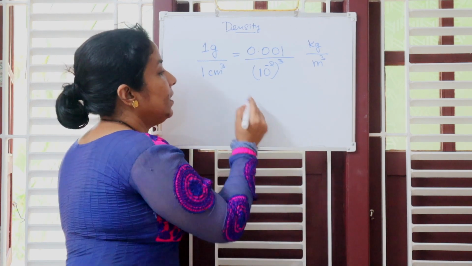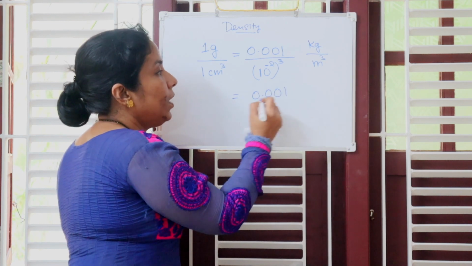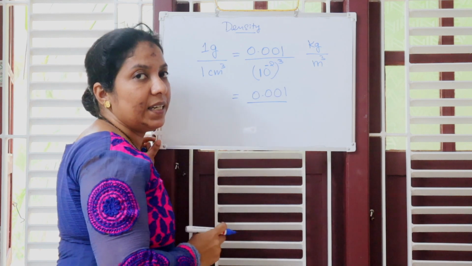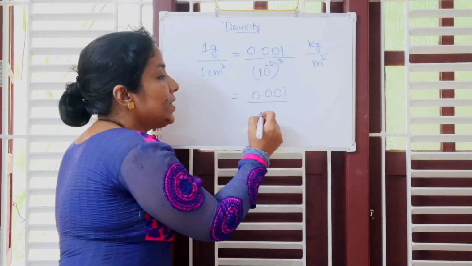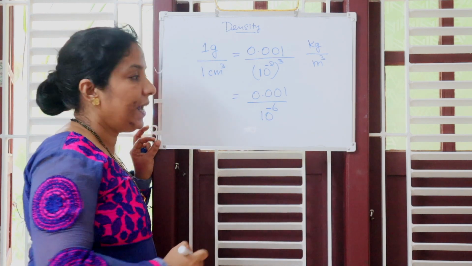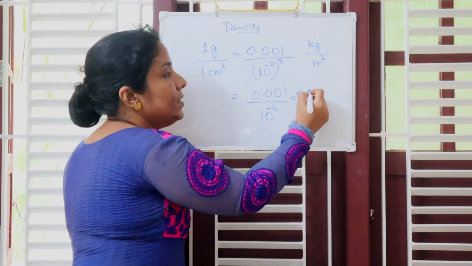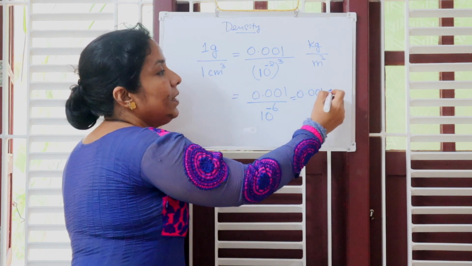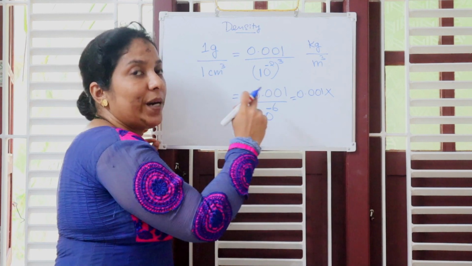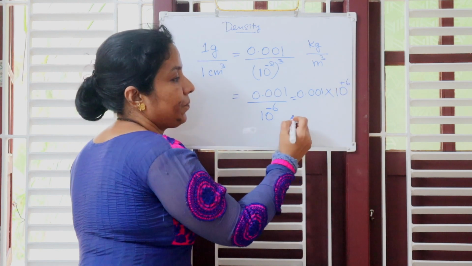That is 0.001 over, you multiply this, minus 2 times 3. That is minus 6. So, this will be 10 to the power minus 6. Correct? Let us take this to numerator. That is 0.001 times, when you take denominator minus 6 to numerator, it becomes plus 6.